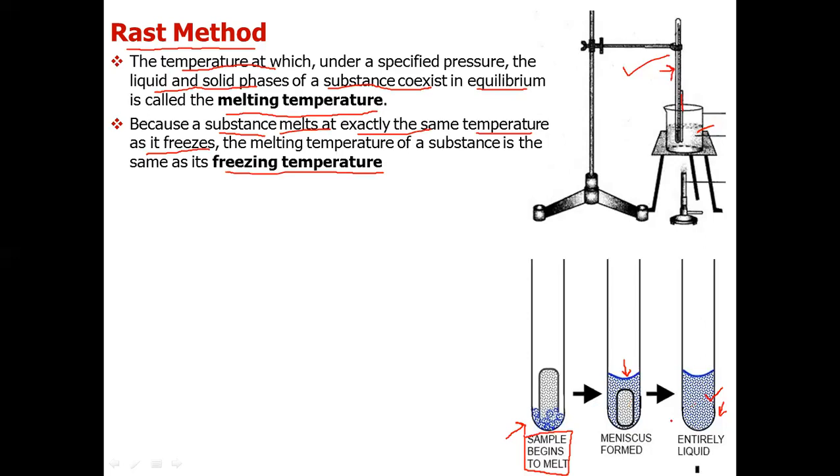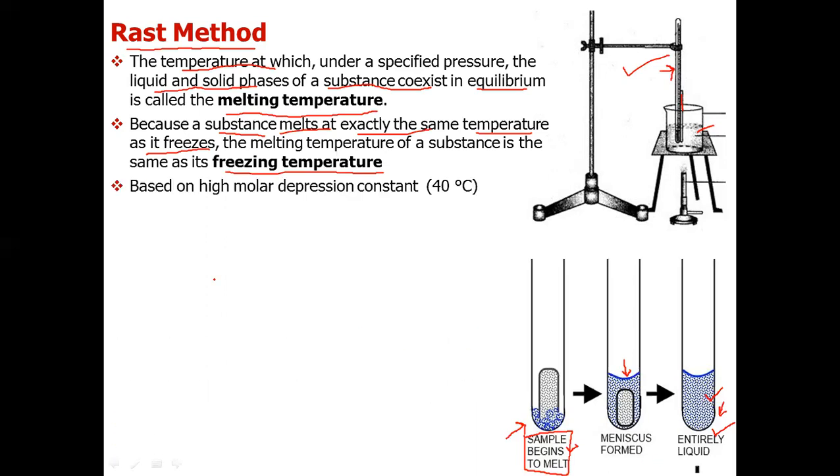Generally, the substances which are crystalline, they have sharp melting point. Sharp melting point means the difference between these two temperatures will be very less, 1 degree C or 2 degree C. But the substances which are amorphous, they do not have sharp melting point. So there is a lot of difference between the temperature at which melting starts and the temperature at which it has completely melted. So that's why we take the average values.